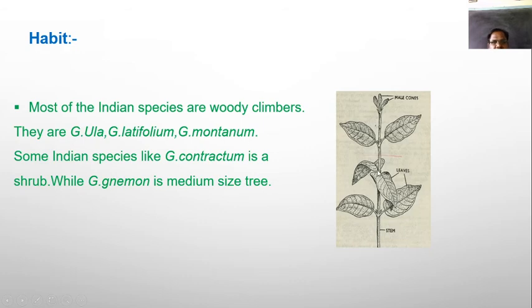This is the character of the Gnetum leaf: opposite decussate type of phyllotaxy. They are petiolate, with acute leaf apex. Reticulate venation is found in the leaves. When you observe venation, there are 2 types, parallel and reticulate. So in the case of Gnetum, reticulate venation is found.